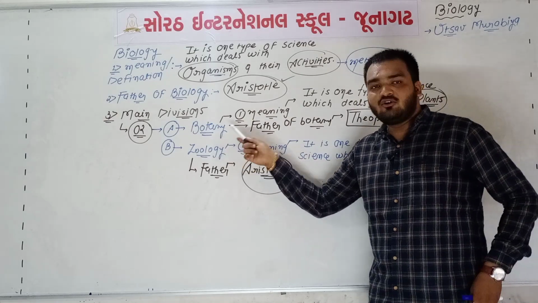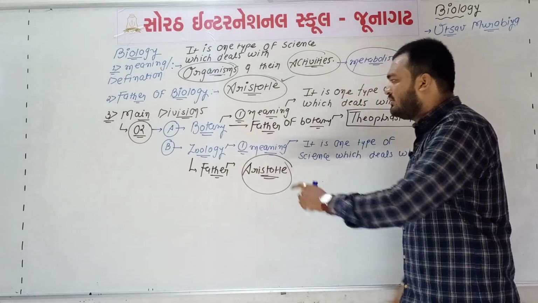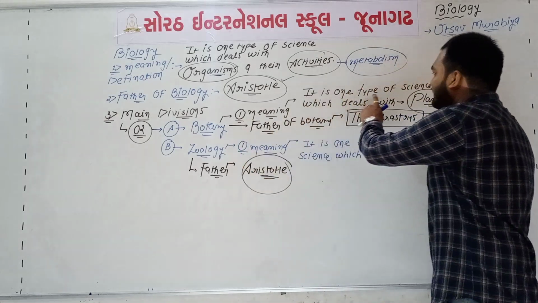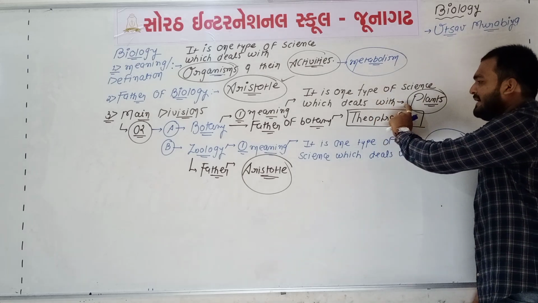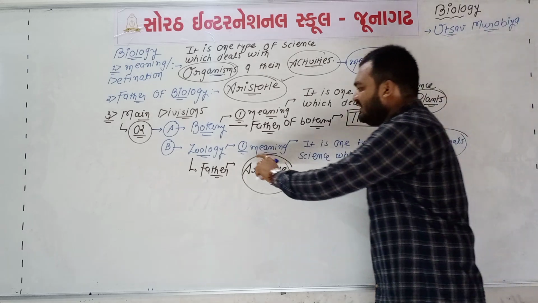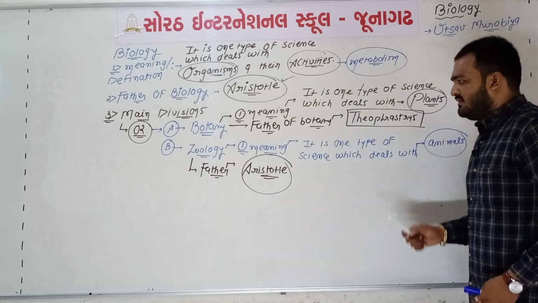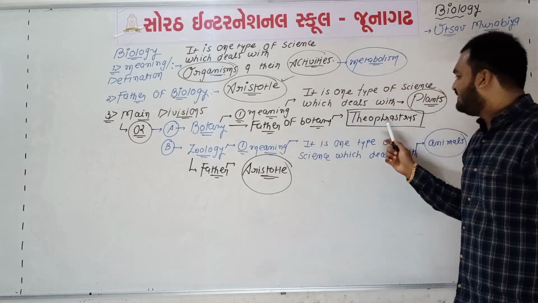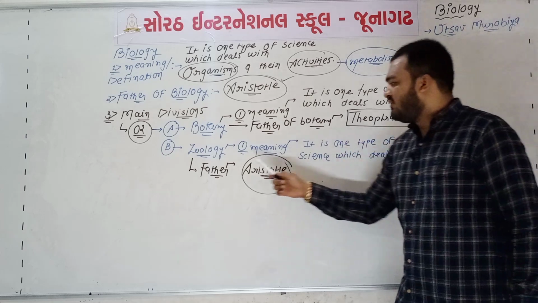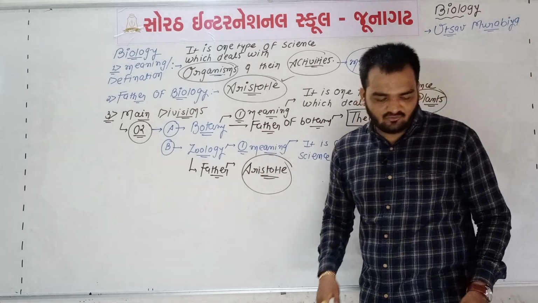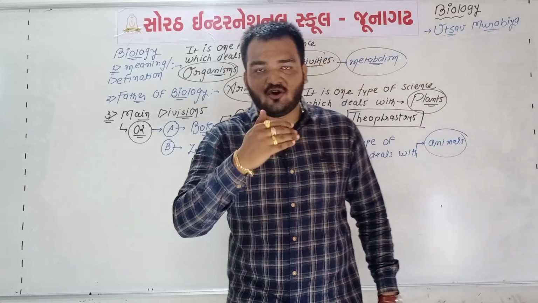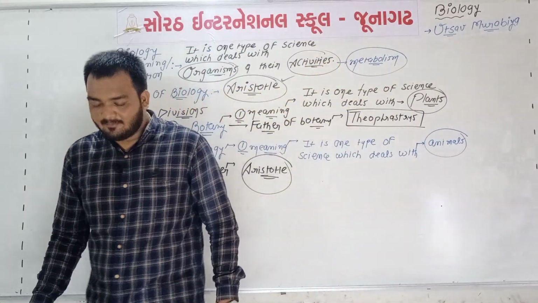Again, we are going to revise both definitions. Botany is one type of science which deals with plants, while zoology is one type of science which deals with animals. The father of botany is Theophrastus, while the father of zoology is Aristotle. So the first part of this lecture is completed.